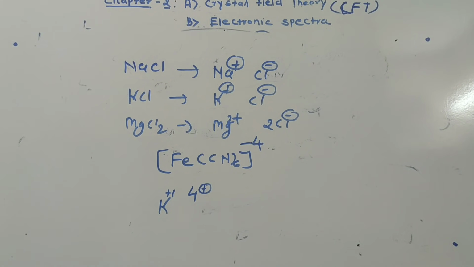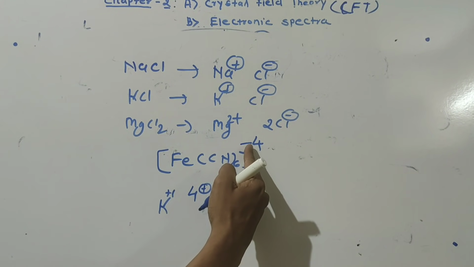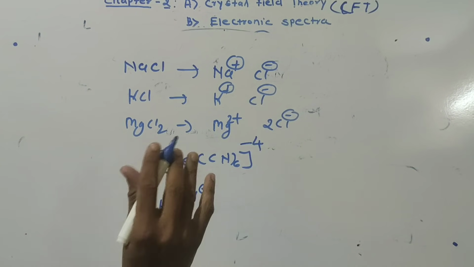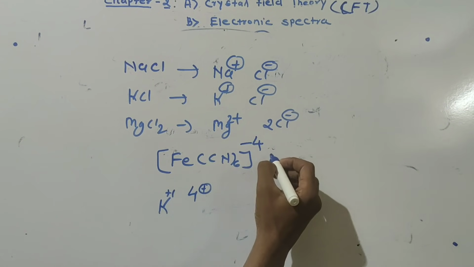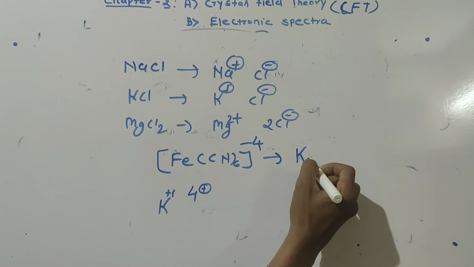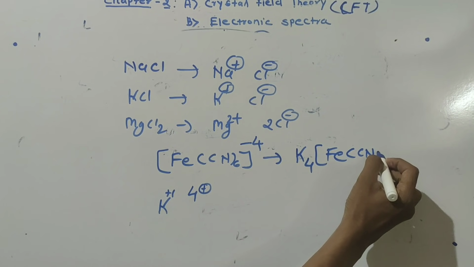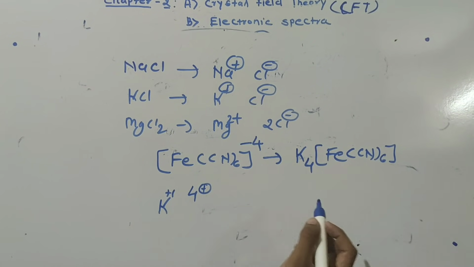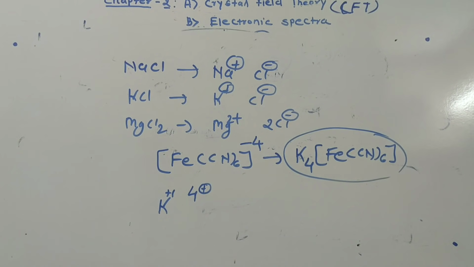It is an alkali metal. Alkali metal always shows +1 oxidation state. So one potassium has plus 1 charge, and here there is 4 minus. To neutralize this 4 minus, we require 4K. So I will write K4[Fe(CN)6].